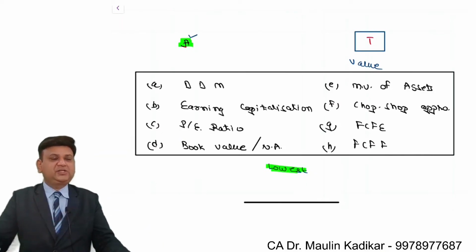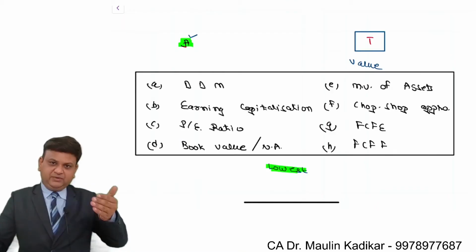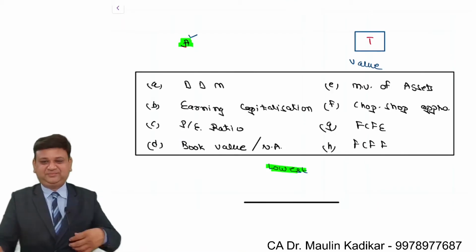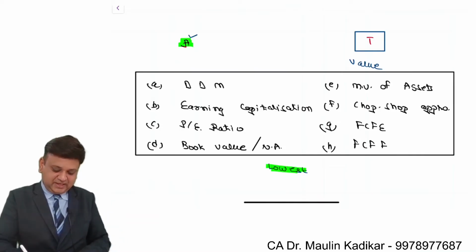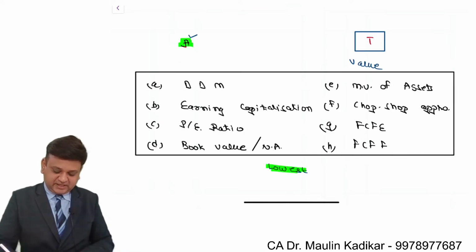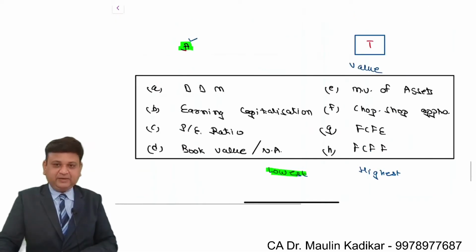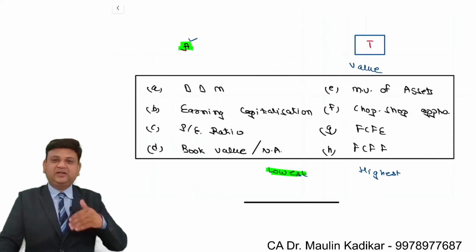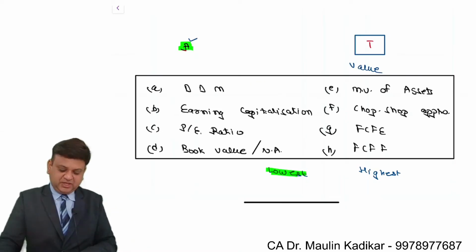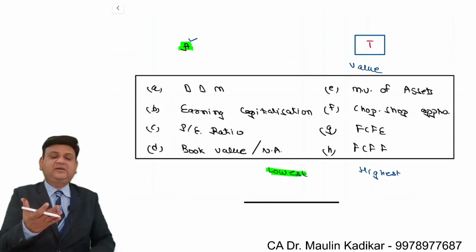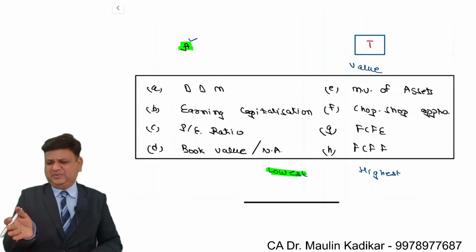What will be the intention of the target company? To have more valuation or less valuation? Write the answer in the chat box. Yes, of course, in the negotiation process, the target company would quote the highest value. Between both of them a negotiation is going to take place, in which the acquiring company will search for different methods with which it can convince the target company shareholders that your value is this much only.